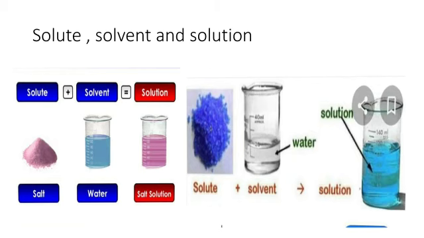Now students, the next topic is solute, solvent and solution. Now what is the meaning of solute? Solute is the substance that dissolves. Solvent is the substance in which the solute dissolves. Solute, the substance that dissolves, for example, salt. Solvent, the substance in which the solute dissolves, that is water. And solution, what we get when the solute dissolves in the solvent, is called the solution. Means the mixture of solute and solvent is called the solution.